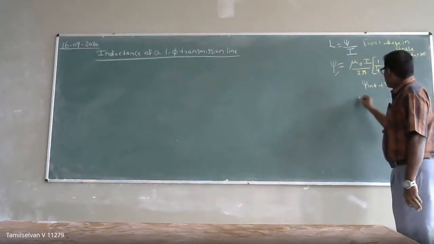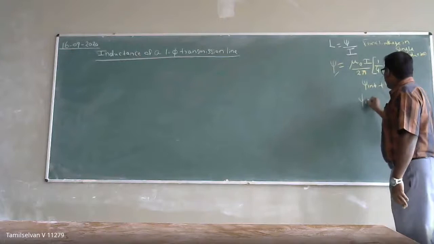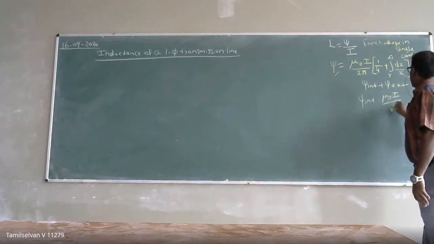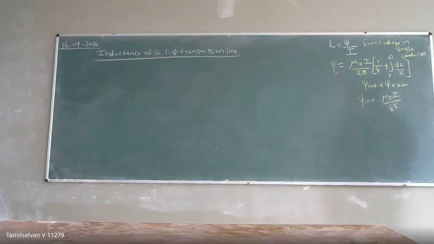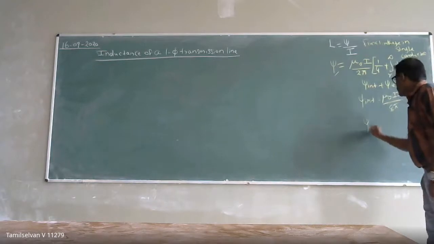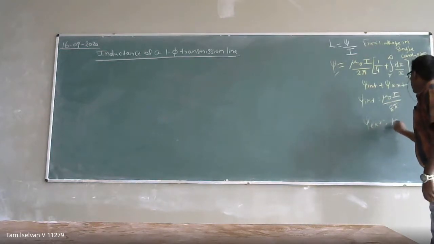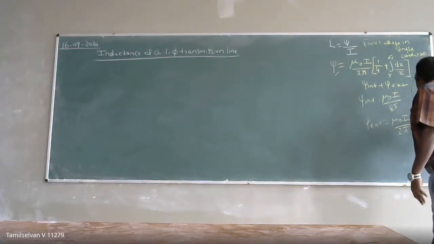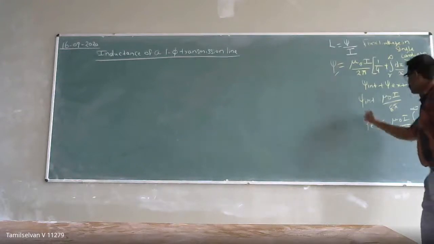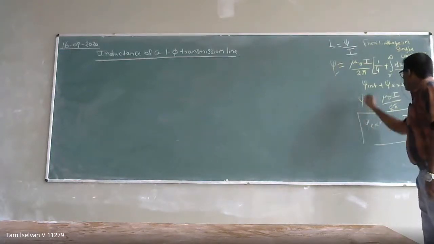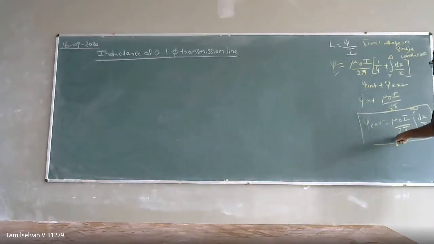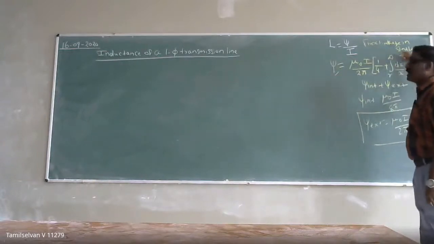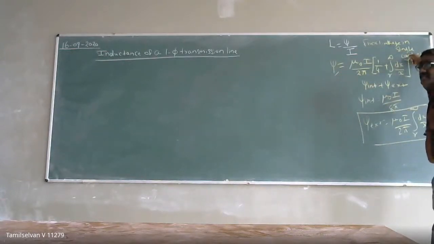Here the first term is the internal flux linkage, mu naught I by 8 pi. The external flux linkage is mu naught I by 2 pi integral of r to infinity dx by x. So this is your internal flux linkage and this is your external flux linkage. This is going to be your total flux linkage in a single conductor.